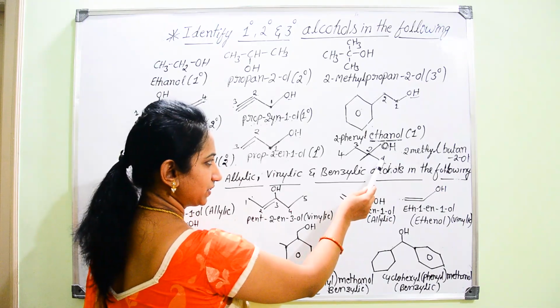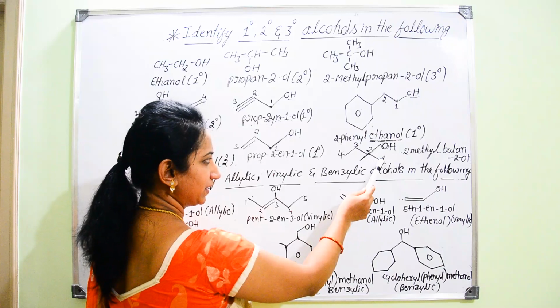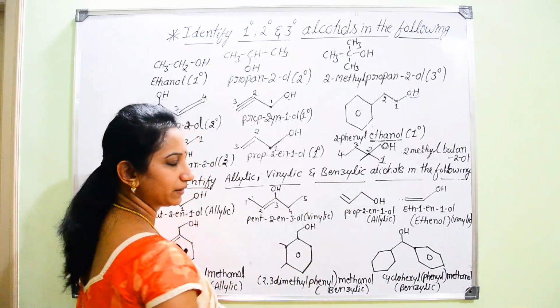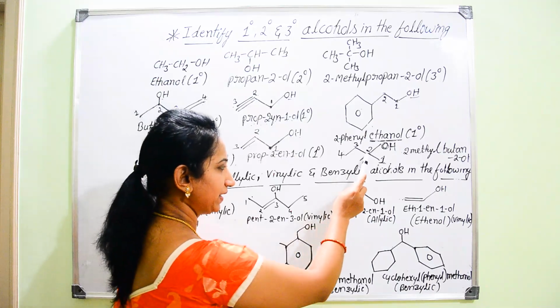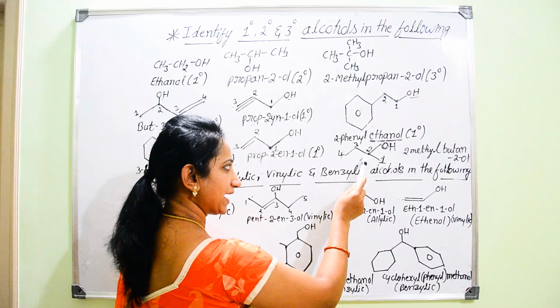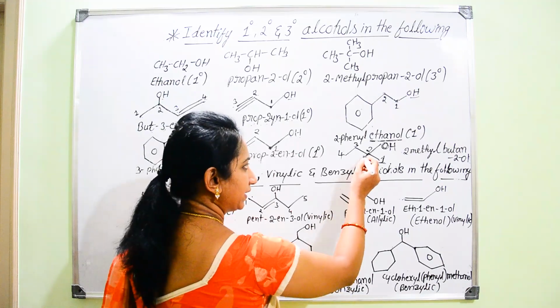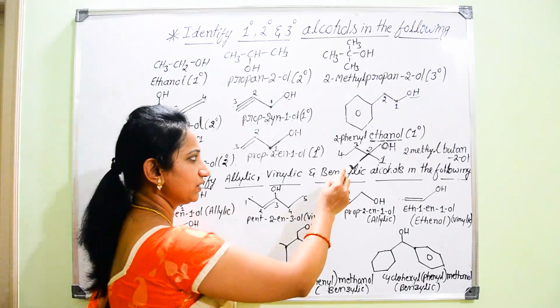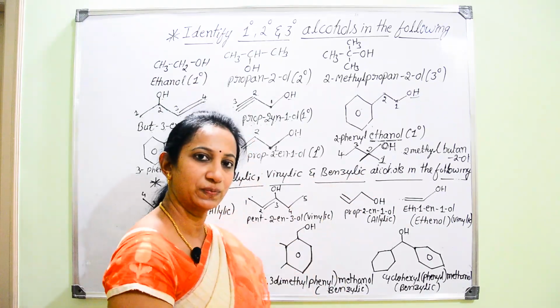In this bond line structure, the corner one is first carbon atom, second carbon atom, third carbon atom, fourth carbon atom. At the second place, there is attachment of OH as well as other substituent. If you write one dash here, that line represents methyl group. So, there are both the substituent as well as functional group here.